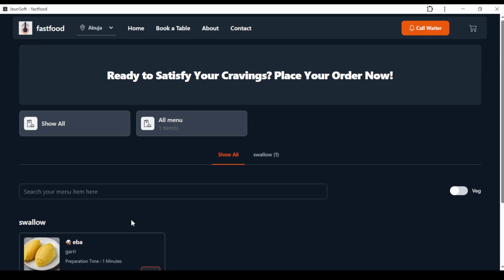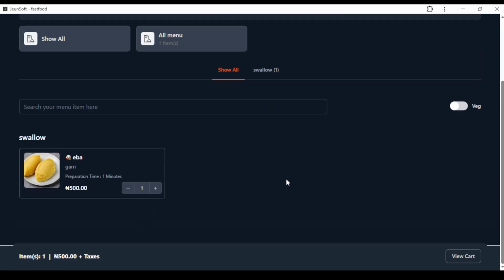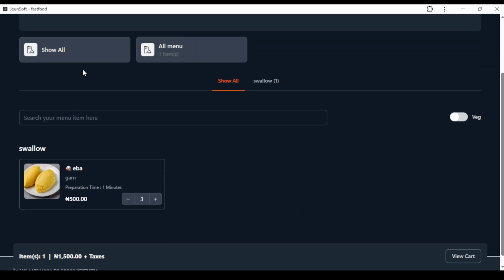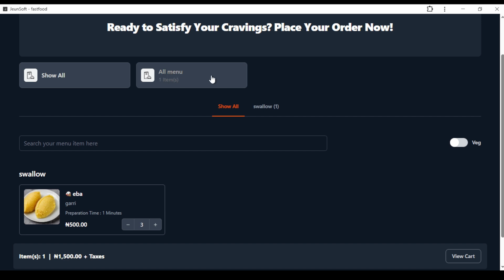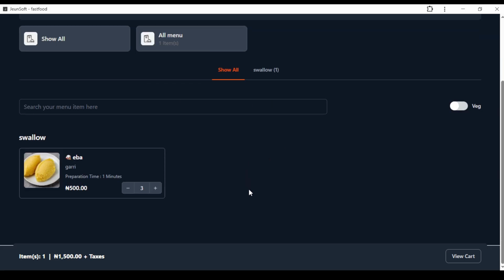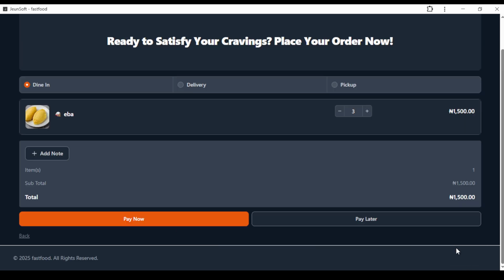Let's assume you add eba, and probably you add more items. How many eba? You can increase the number you want. You can select eba and other things, and you can see here you have all menu. This is the only menu you have, but you can have multiple menus and select them. You can show all menu, show all category, and the category here is eba. After you finish selecting all the items you want, you go to view cart.